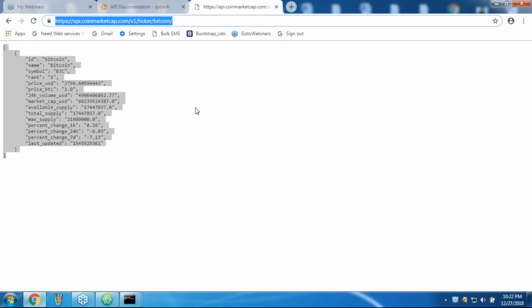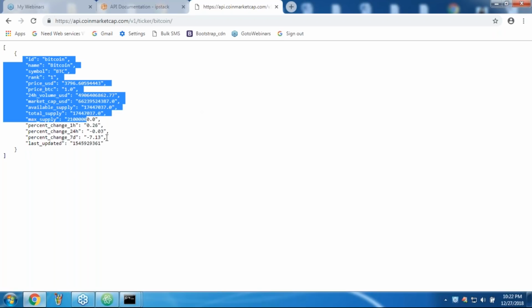So I will use this in my Django applications, so that at any point of time I will get the current Bitcoin price. Clear? So we can do that, no problem.